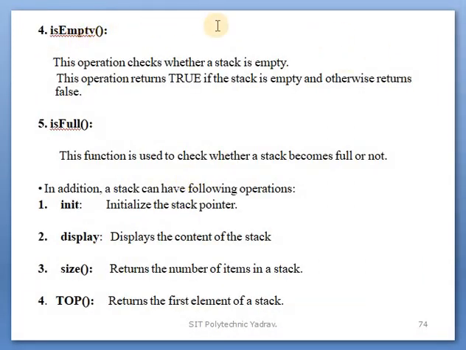Fourth operation is isEmpty. This operation checks whether the stack is empty. It returns true if the stack is empty, and otherwise returns false. Means what? When we use the isEmpty operation, it checks whether the stack is empty. If the function returns true, the stack is empty, and if it returns false, the stack is not empty.